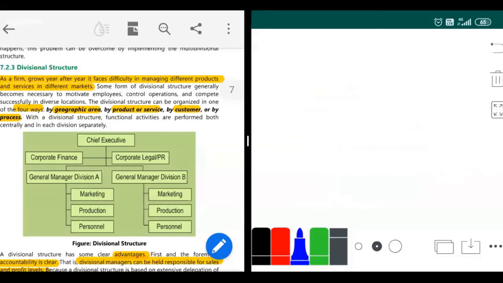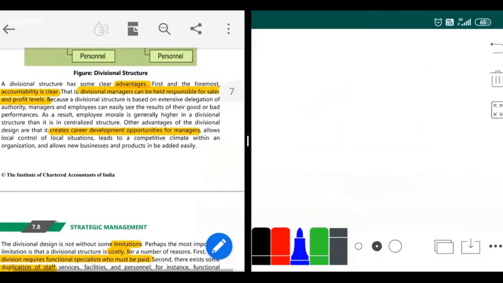Next, what is written here is: what is the advantage of divisional structure? The advantage of divisional structure is that accountability is clear. Accountability is clear means, not like in a functional structure where if I give one person one work, he will say no, that person had to do that work. Here, there is no such problem. Everybody will know. The accountability will be clear here.